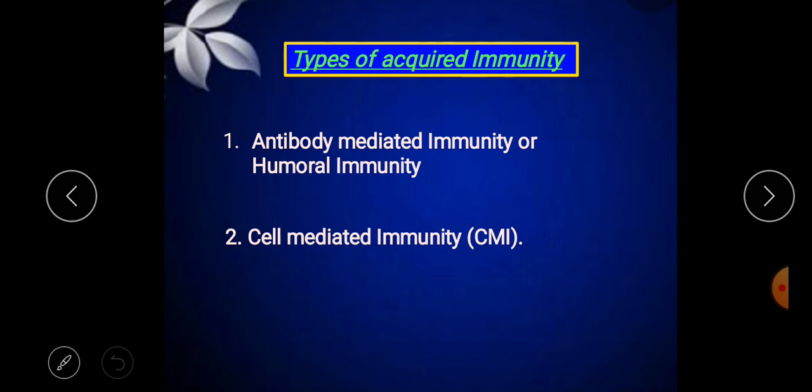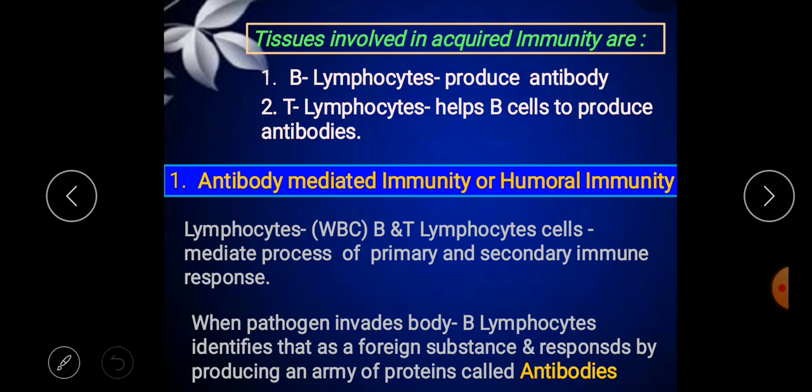Okay, so the next one is the types of acquired immunity. Let us now see some of the types of acquired immunity, which are based on the mediated immunity. There are two types of mediated immunities. One is humoral immunity, which is also known as antibody mediated immunity, and the second one is cell mediated immunity. We'll discuss these acquired immunities one by one.